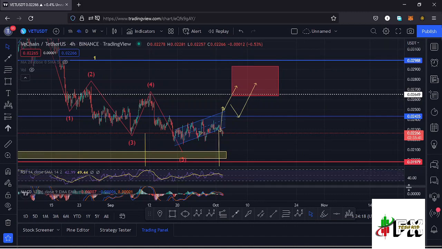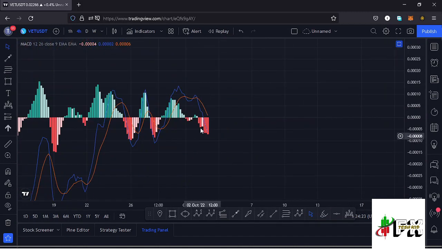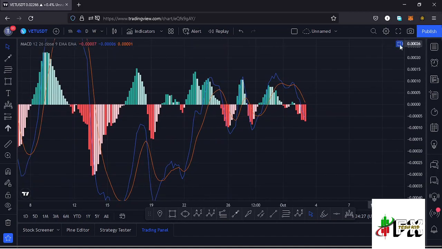Then also taking a look at the MACD, here on the MACD we have printed a bearish cross, and that would mean lower prices could be coming our way. So let's be patient and see how that plays out, and I'll keep you updated.